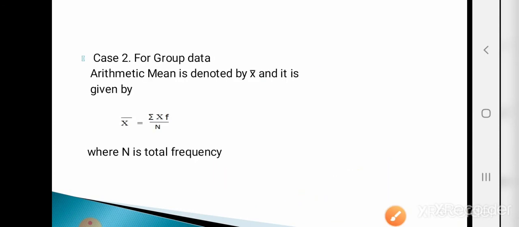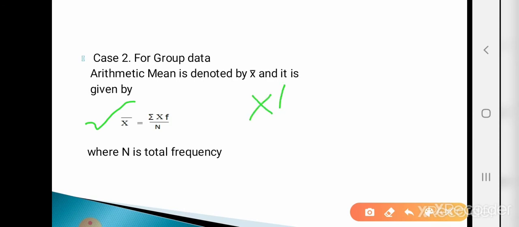Now see case 2, for group data. Arithmetic mean is denoted by x bar, and the formula for calculating arithmetic mean for group data is summation xf divided by capital N, where capital N is the total frequency. And what does summation xf mean? Summation xf means the sum of the column of x into f. Group data means we are given x along with their frequency.